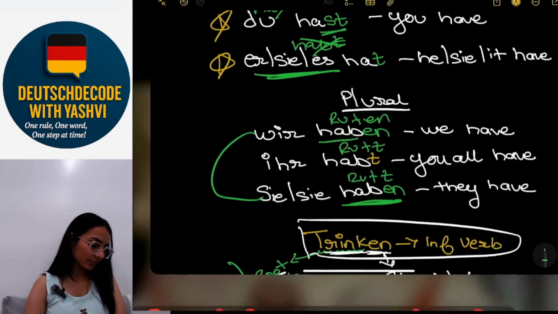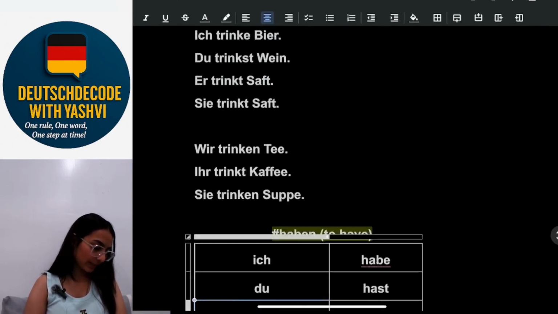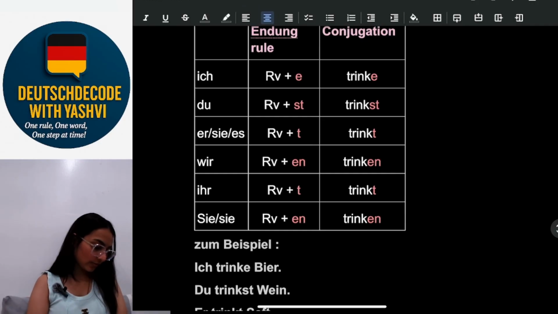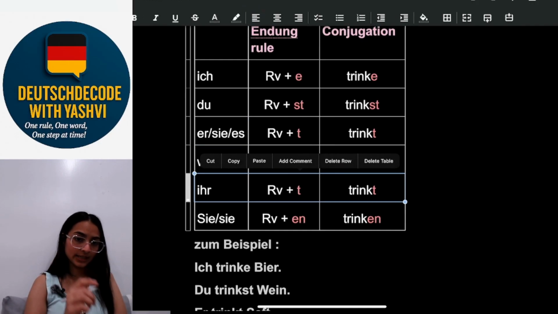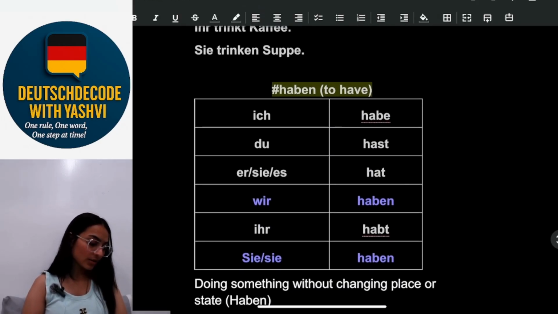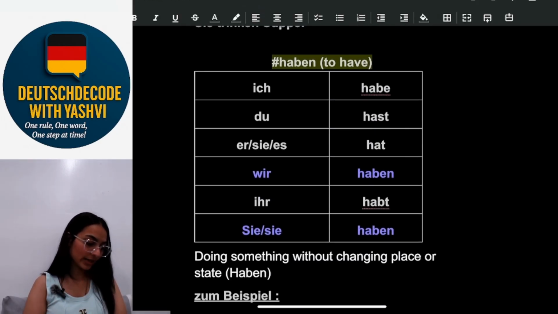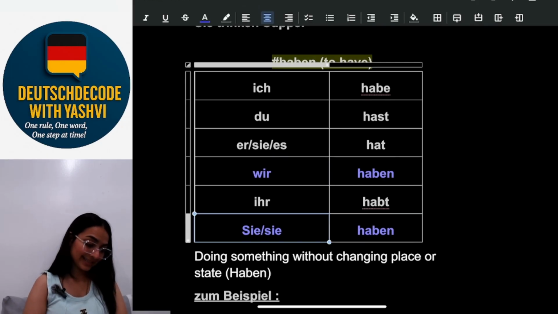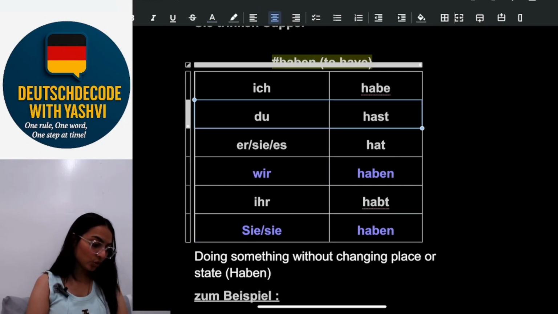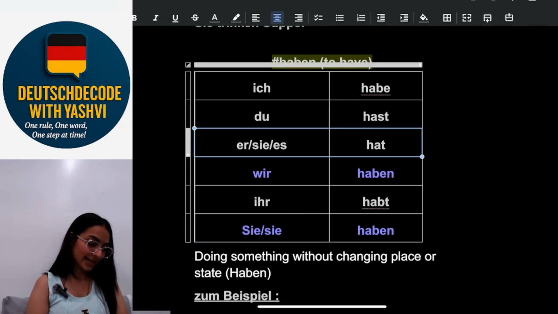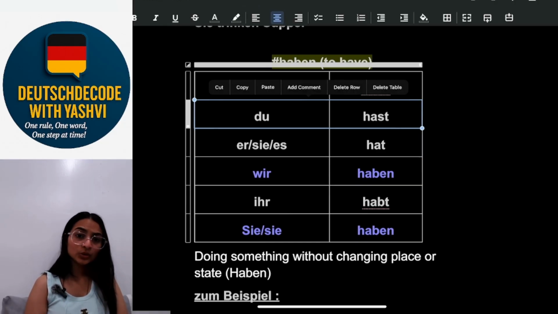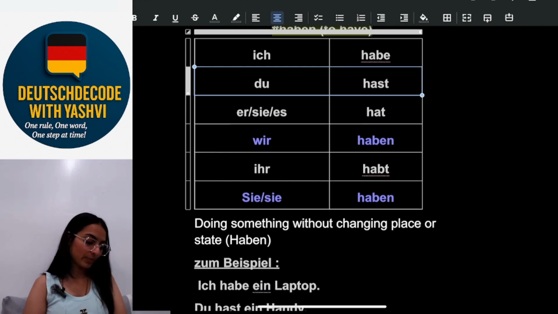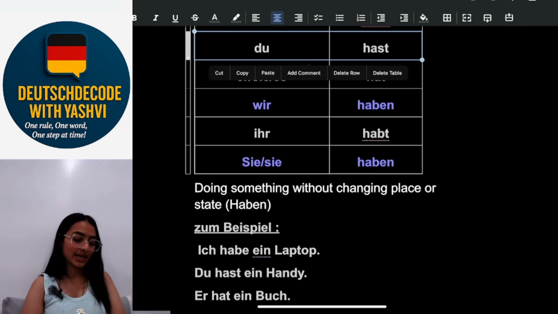So here I'll show you again. For er, sie, es and ihr, we had the t ending. But in Haben, we have only two similarities, for wir and sie. For du and er, sie, es, there are two exceptions. Er, sie, es is hat and du is hast. So remember that. The b would be eliminated again.